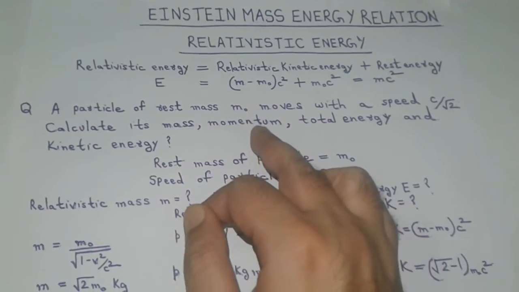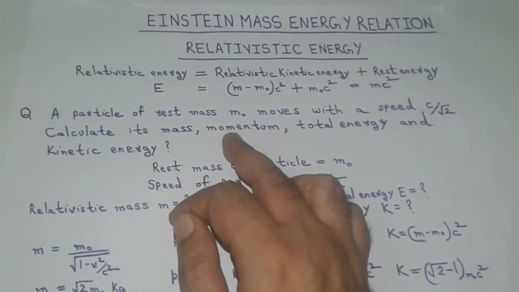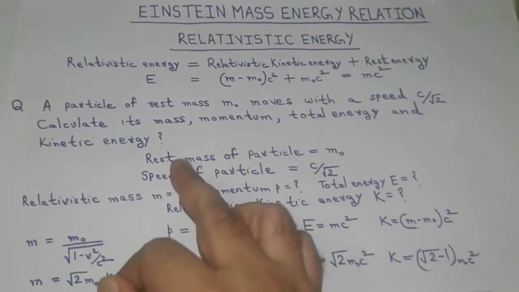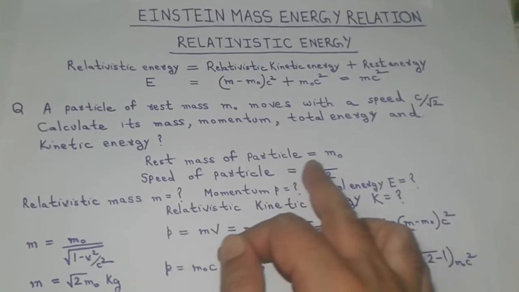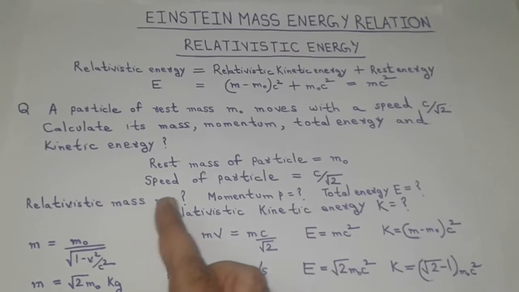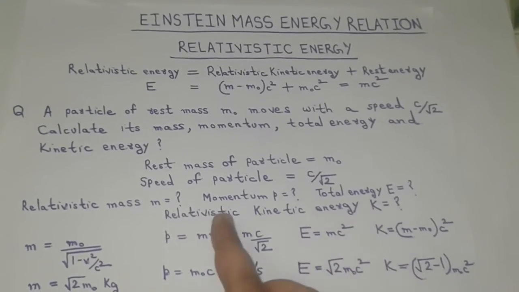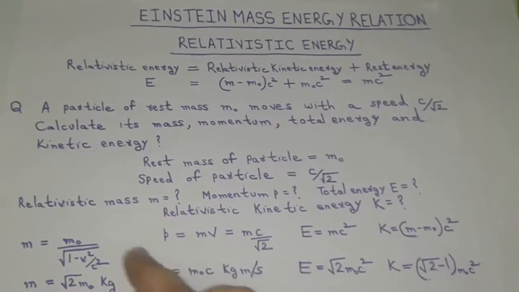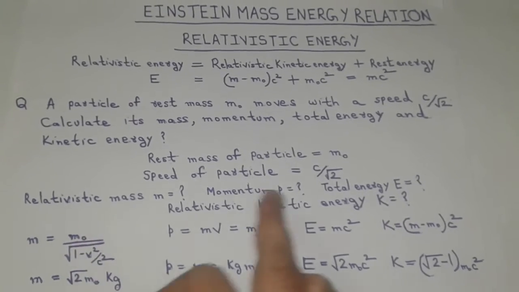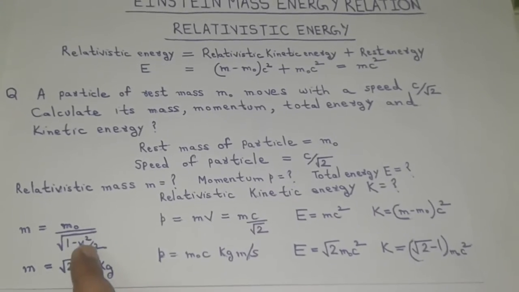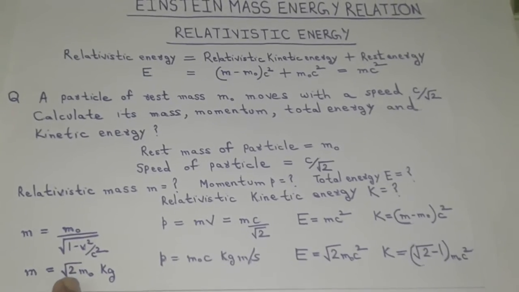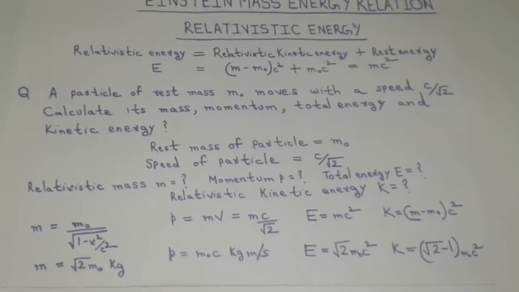The momentum of the body in this case will be the relativistic momentum, which will be the product of relativistic mass and its velocity. In the question it is given that the rest mass of the particle is m naught, and the speed of the particle is c by root 2. We have to find relativistic mass, momentum, total energy and relativistic kinetic energy. From the relation of relativistic mass m with rest mass m naught, substituting the value of v, c by root 2, in the above equation, we get relativistic mass as root 2 m naught kilograms.